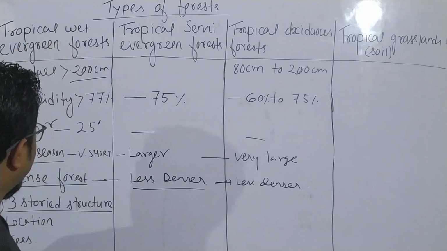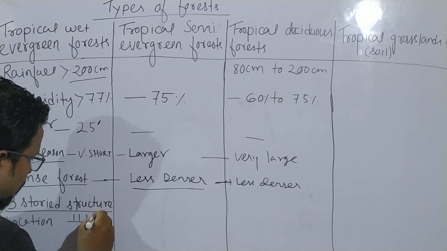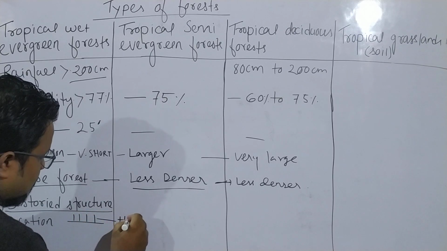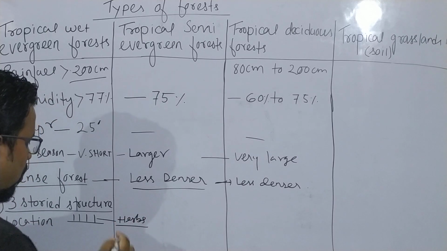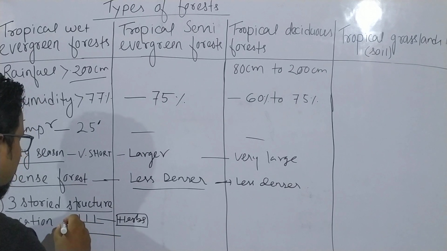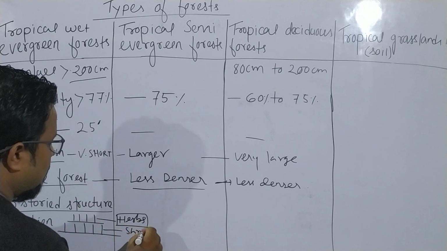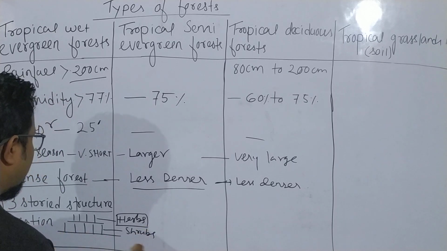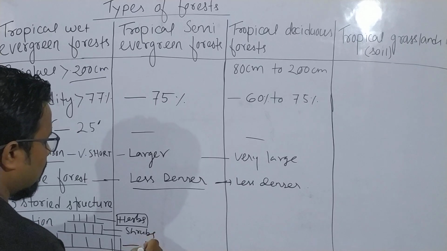In tropical wet evergreen forest, in the first line we will get what? Herbs. Herbs means just like grass. Okay, they are very small. In the second line we will get what? Shrubs. And in the third line we will get what? Trees.